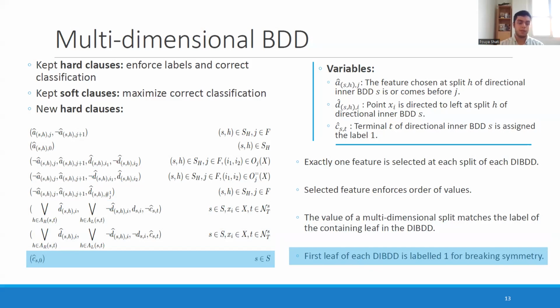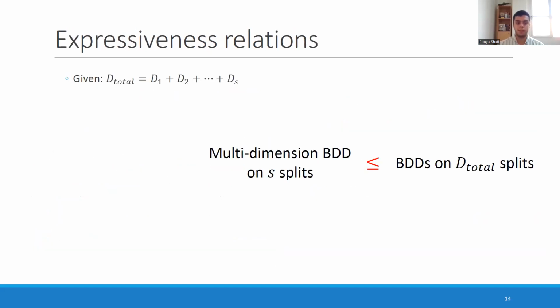And in addition to all of these things, we are keeping hard clauses and soft clauses from before. And those are the parts that dictate the overall classification that happens. So again, what happens to each point in each multidimensional split? And once it reaches a leaf, if we are claiming that point to be correctly classified, it needs to have the same label as the leaf. And that's basically the encoding for MD-BDDs.